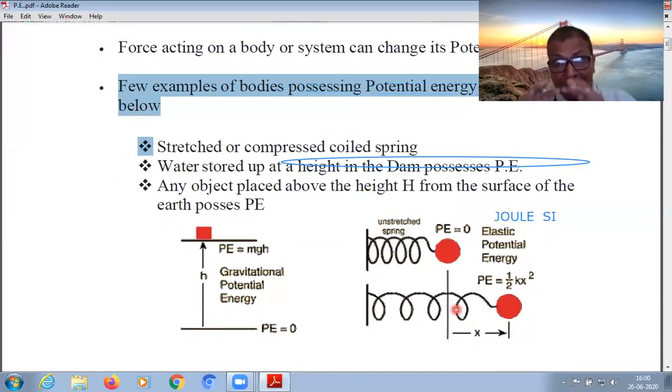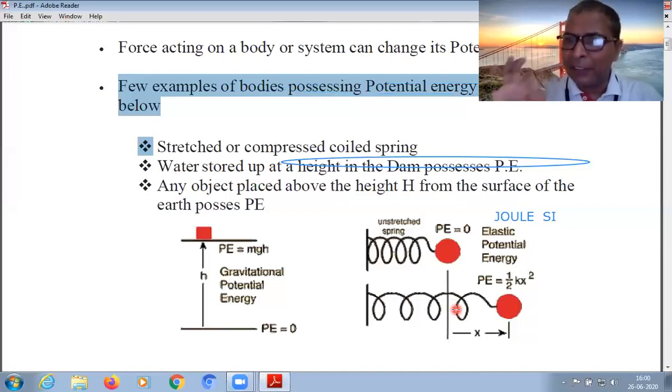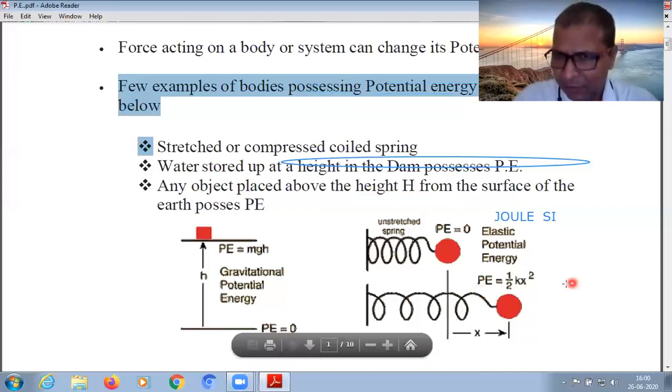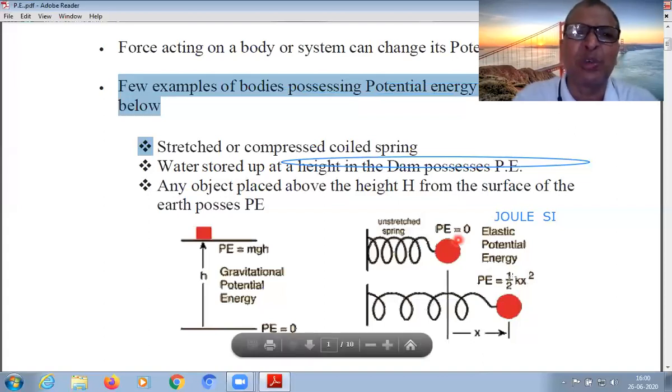So by virtue of its position, potential energy is stored in it, and we will derive in this lecture that this potential energy is half kx squared, where k is called the spring constant.